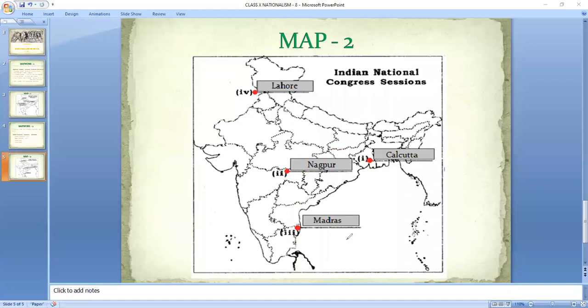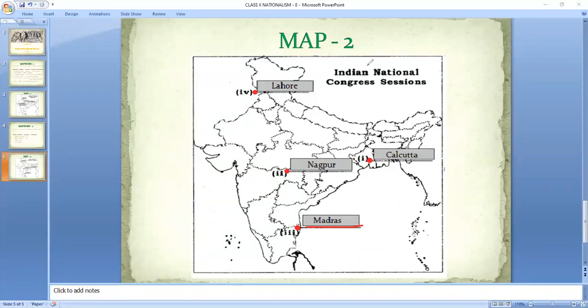Now moving on to the third one. Third one, as you all can see, is Madras. अब जो मद्रास है, अभी nowadays we call it as Chennai. So you all have to mark this also, the Madras session of Indian National Congress.